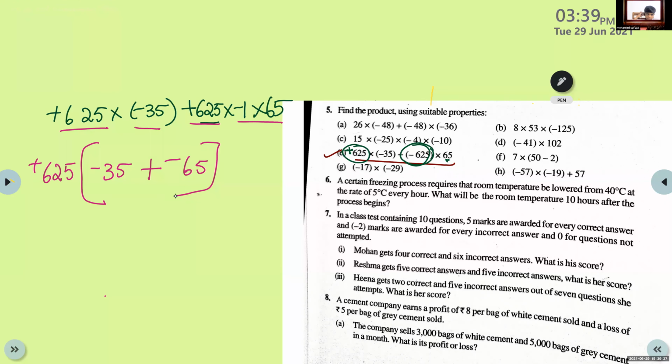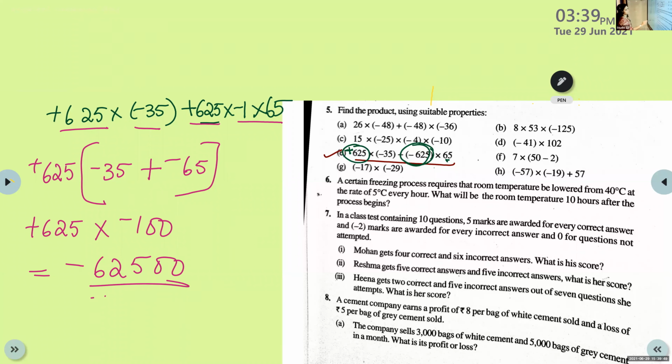No, ma'am. Now what we will do? We will multiply 625 with minus 100. Minus 100. Very good. So the total answer is negative 62,500. We will get the answer. Very good. Understood all of you?